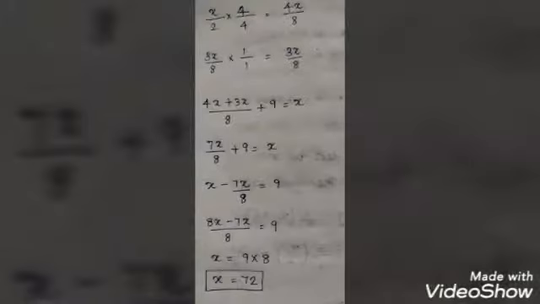See, the denominators are different. First, we have to find the LCM of the denominators. So, the LCM of 2 and 8 is 8. So, x by 2 into 4 by 4, 4x by 8. Next, the second fraction, 3x by 8 into 1 by 1, which is 3x by 8. Now, the denominators are equal. Now, we can add 4x plus 3x by 8 plus 9 equal to x. 4x plus 3x, 7x by 8 plus 9 equal to x.